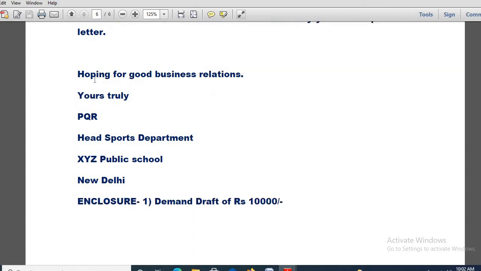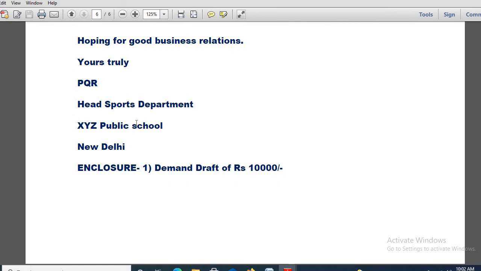That one also you will be mentioning. Finally you see, hoping for good business relations, yours truly. See, after yours, this T is in small letter. PQR, or you can give any name, or you can write it in this way also, no problem. Head Sports Department, XYZ Public School, New Delhi, and here you correct it, you can make it caps.